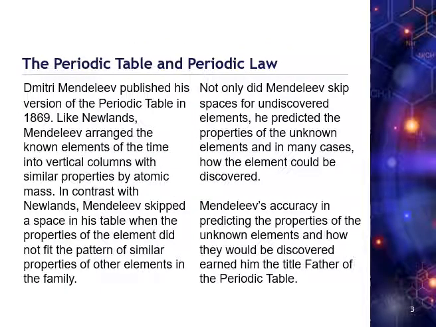Dmitry Mendeleev was a Russian chemist, and he published his version of the periodic table in 1869. Like Newlands, Mendeleev arranged the known elements of the time into vertical columns with similar properties by atomic mass. In contrast with Newlands, Mendeleev skipped a space in his table when the properties of the element did not fit the pattern of similar properties of other elements in the family.